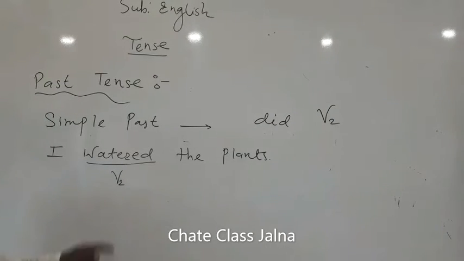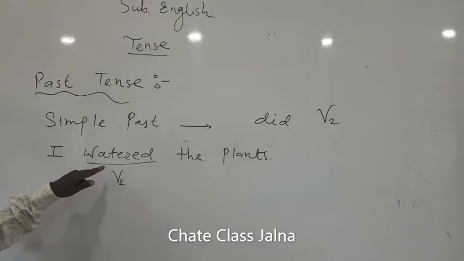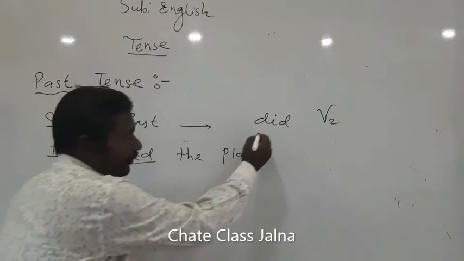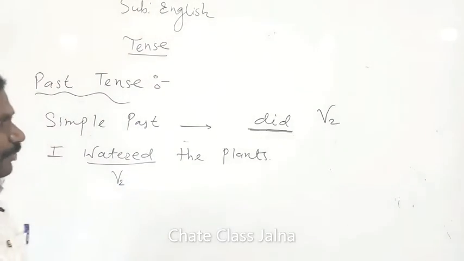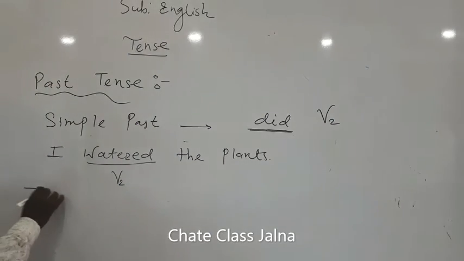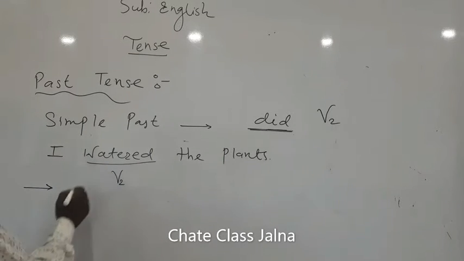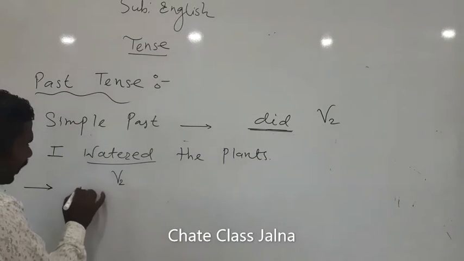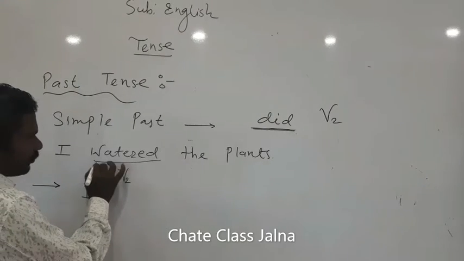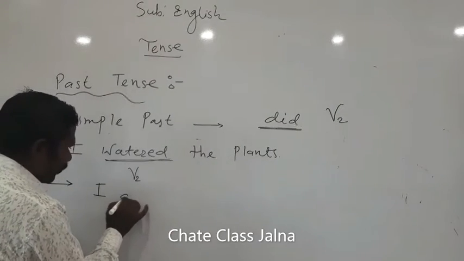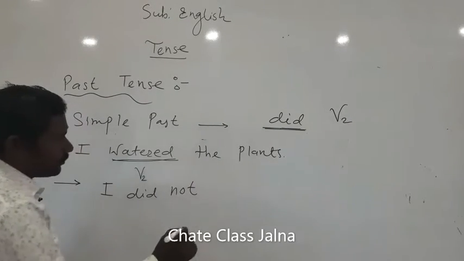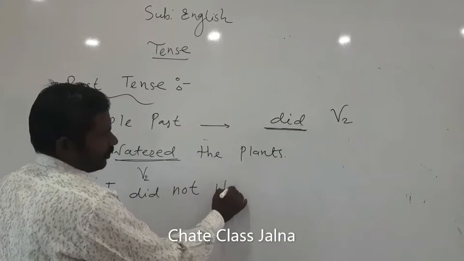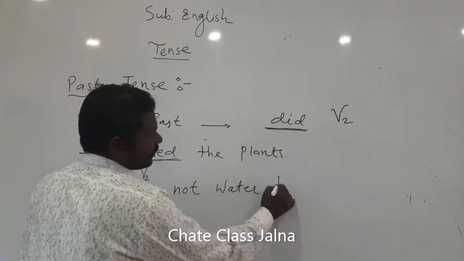To know how did is hidden, one trick I gave you is to make it negative or to make it a question. So the negative will be like this: I did not water the plants.